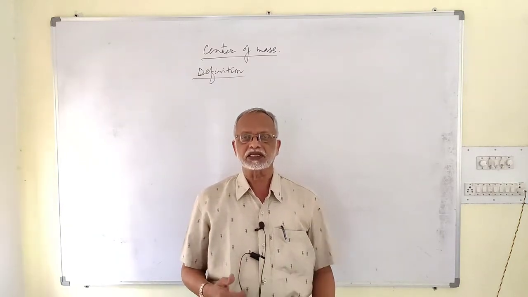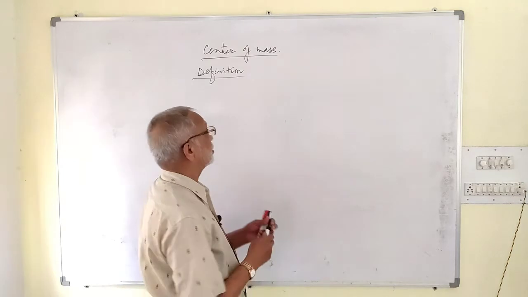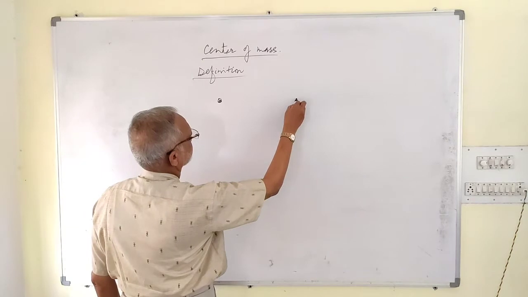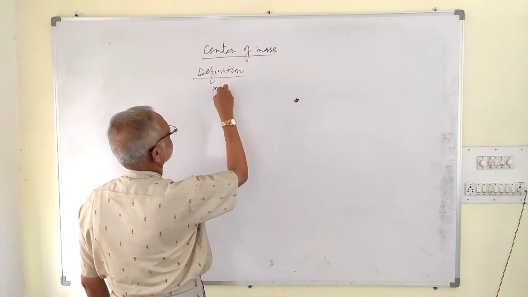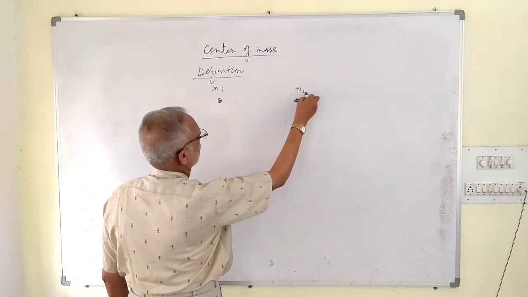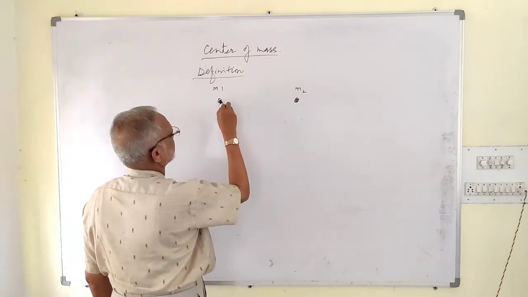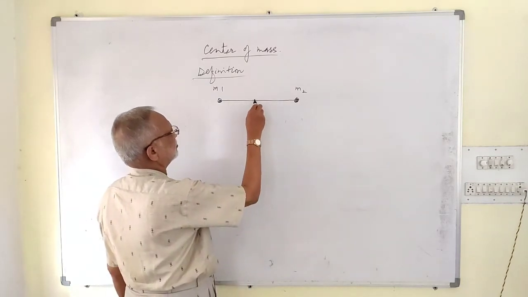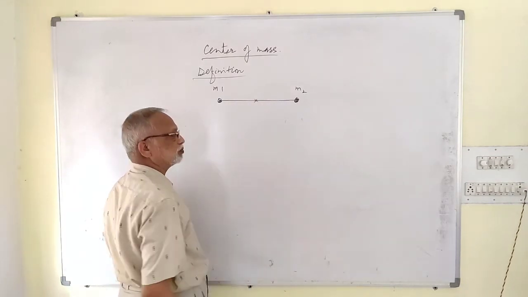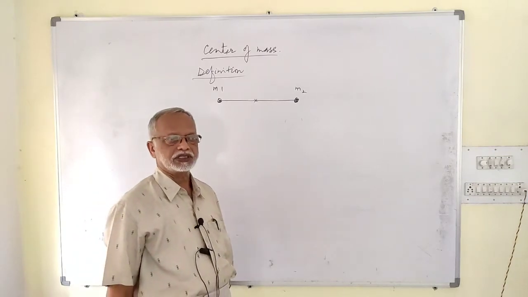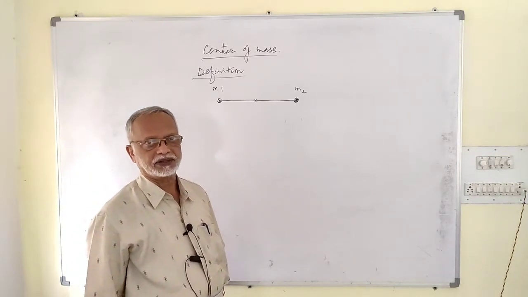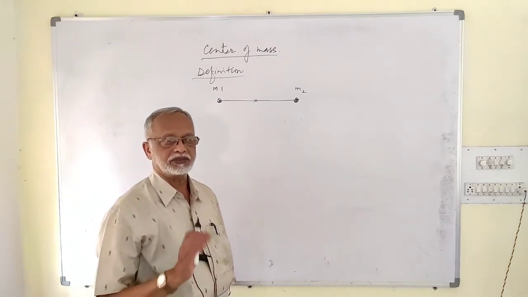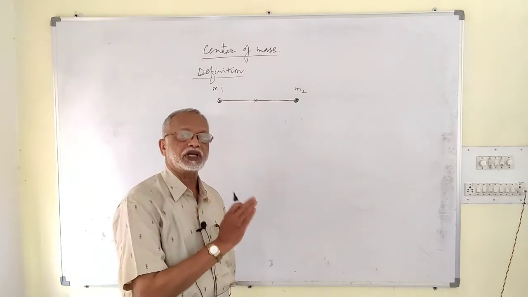Let us consider these cases one after the other. Suppose we have got 2 point masses, M1 and M2. The masses may be equal or they may be different. Suppose by chance the masses are equal, separated by distance, where the center of mass will be present at the center of these two bodies. Exactly in between these two bodies, there will be the center of mass of the system. If the bodies do not have equal masses, then the center of mass also will not be at the center. It will be closer to the heavier body.